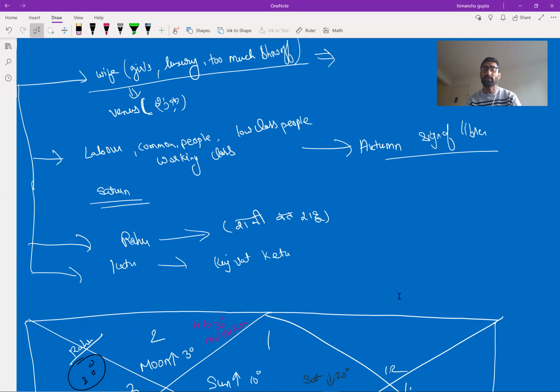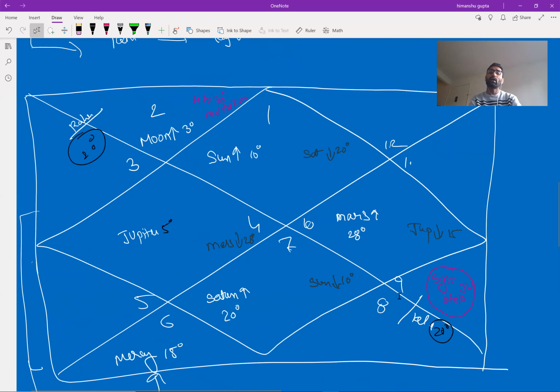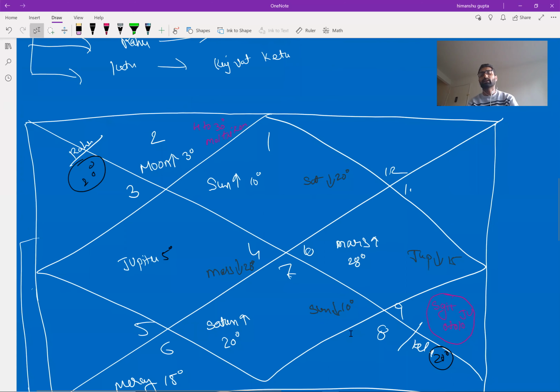Same with Ketu. If Rahu is exalted in Taurus, then Ketu is exalted in Scorpio, and if Rahu is exalted in Gemini, then Ketu is exalted in Sagittarius, and vice versa.